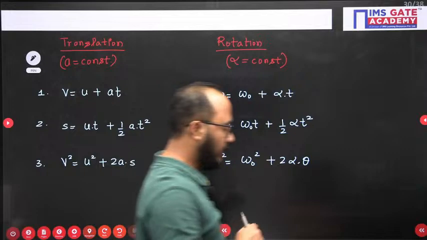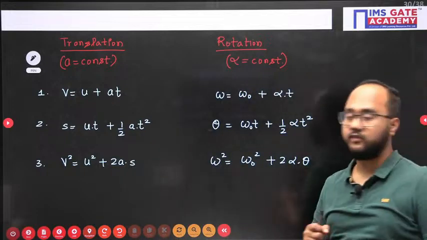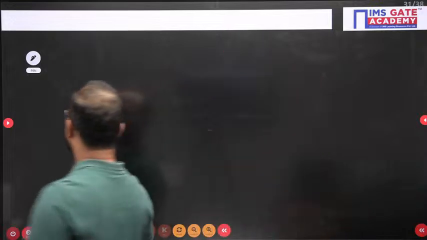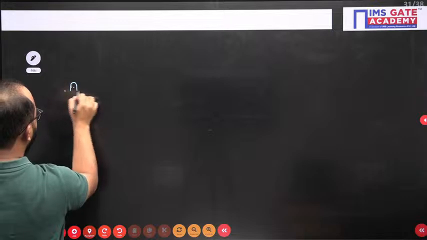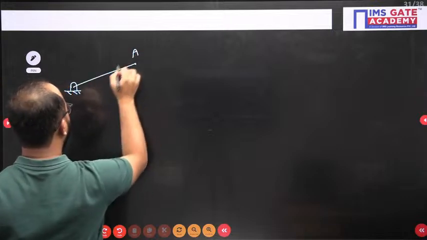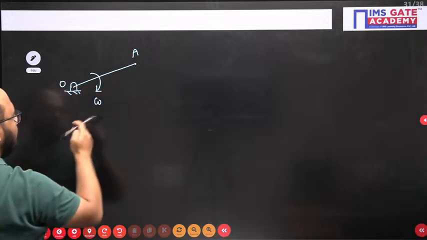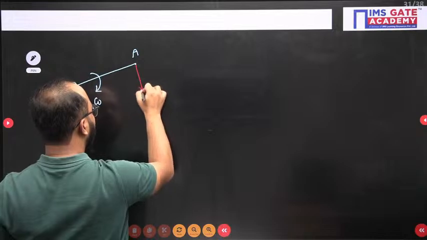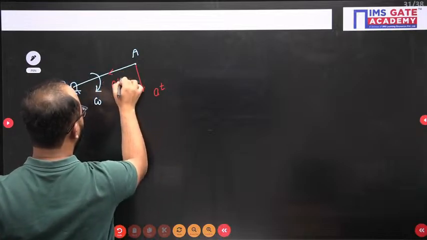Great. Now, moving ahead, there are some things regarding accelerations we should know. See, whenever something is under rotation, let's suppose this is point A and it has a rotation omega. This is point O. So, two types of accelerations will be involved: tangential acceleration and normal acceleration.